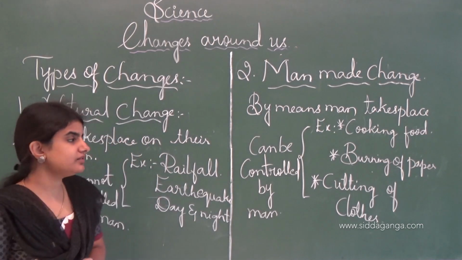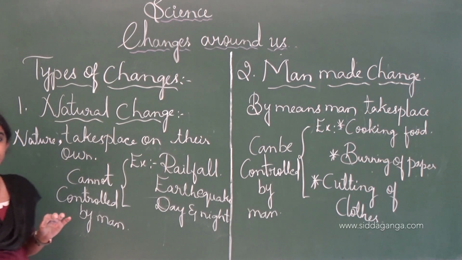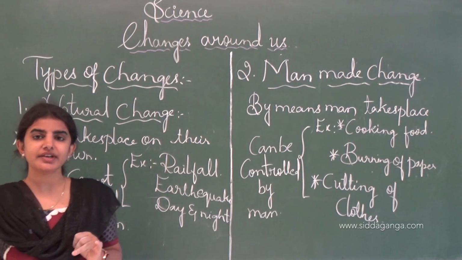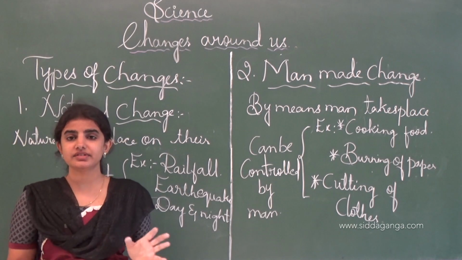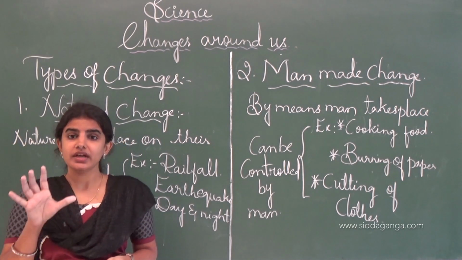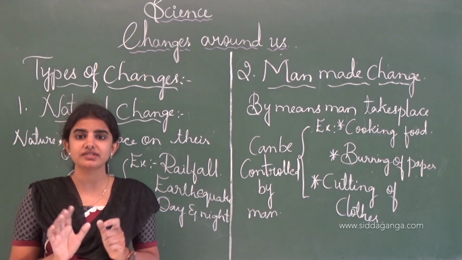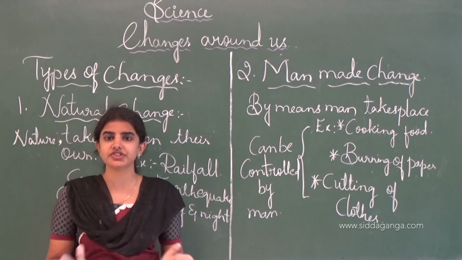Change in the color is over, change in the size is over, change in the shape, change in the position, and change in the physical state, and the change in the hardness. This is all about the different types of changes which we see in our surroundings. If the particular substance possesses this effect, we can say that the substance will be changed.